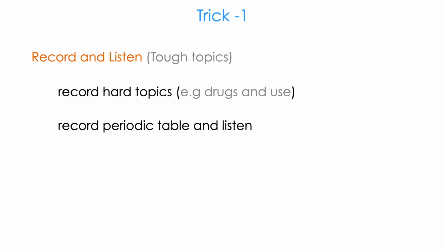Suppose you want to memorize drugs and their uses, it is like parroting. Paracetamol is for headache, morphine is a sedative, similar things. These things you should study again and again to keep them in your memory. So record and listen. Similarly, you can record the periodic table in your voice and listen again and again. In this way, you can memorize the entire periodic table.